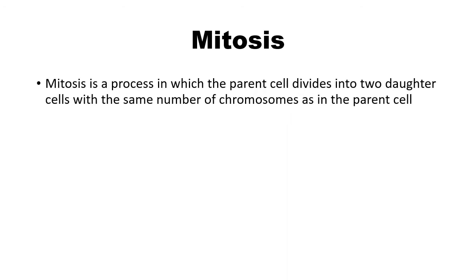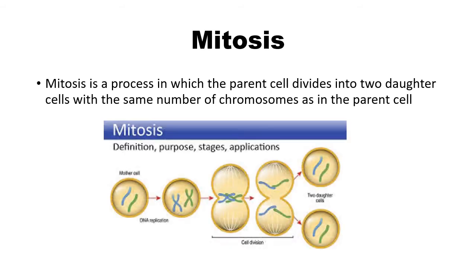Now we discuss mitosis. Mitosis is the first type of cell division, in which the parent cell divides into two daughter cells with the same number of chromosomes as in the parent cell. And this is also called cell division in somatic body cells. This type of cell division occurs in the body cells. You can see this figure.